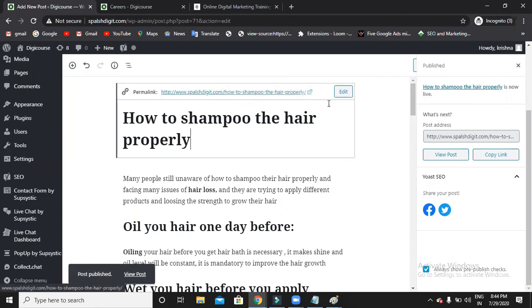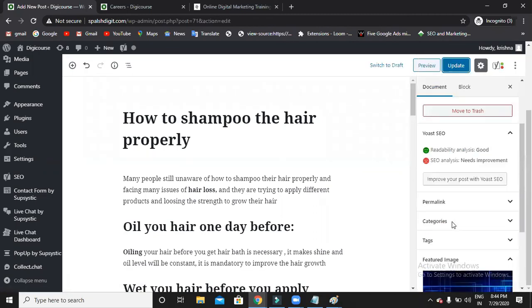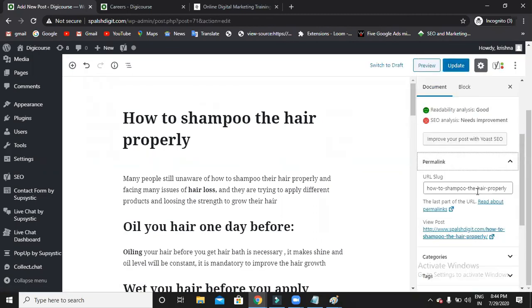www.sparsedigit.com/how to shampoo the hair properly. So automatically your permalink will be your title only. If you want to change, you can just change it. Here you have an option like permalink. You can edit it right away. So permalink optimization is also mandatory. Why? Because it makes Google understand what exactly the blog is all about.